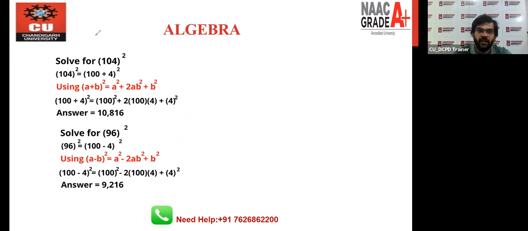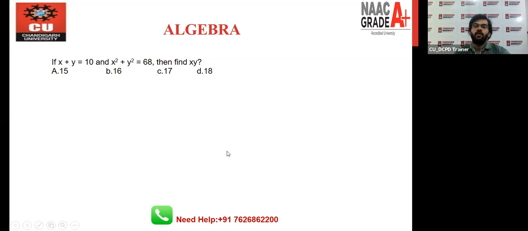And the question we have is this. You all have this question. The value of x plus y is given in the question, and the value of x square plus y square is given in the question. You have to find out the value of xy. Everybody, try to find the answer and give me the answer for this question. If x plus y is given and x square plus y square is given, how do you find out the value of xy?